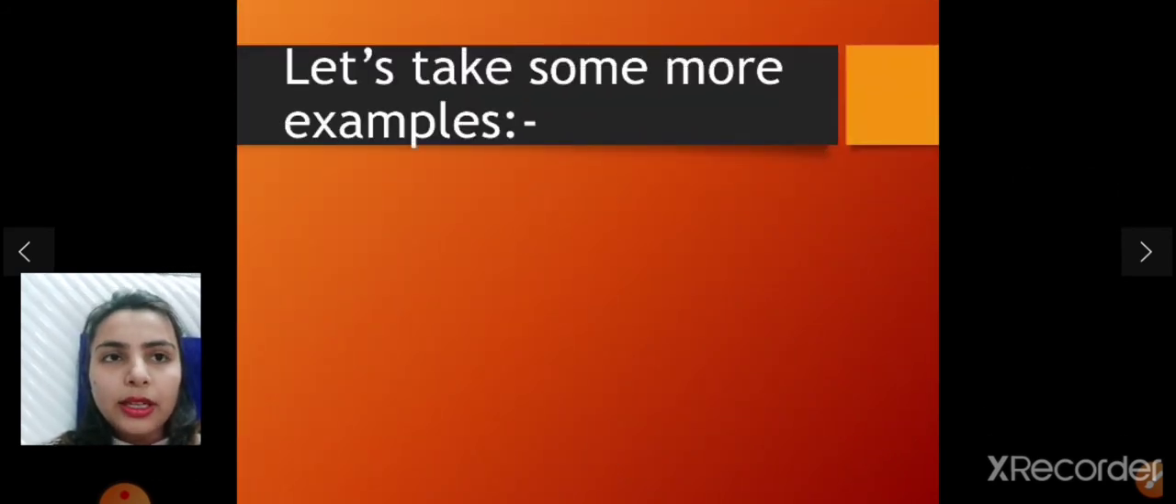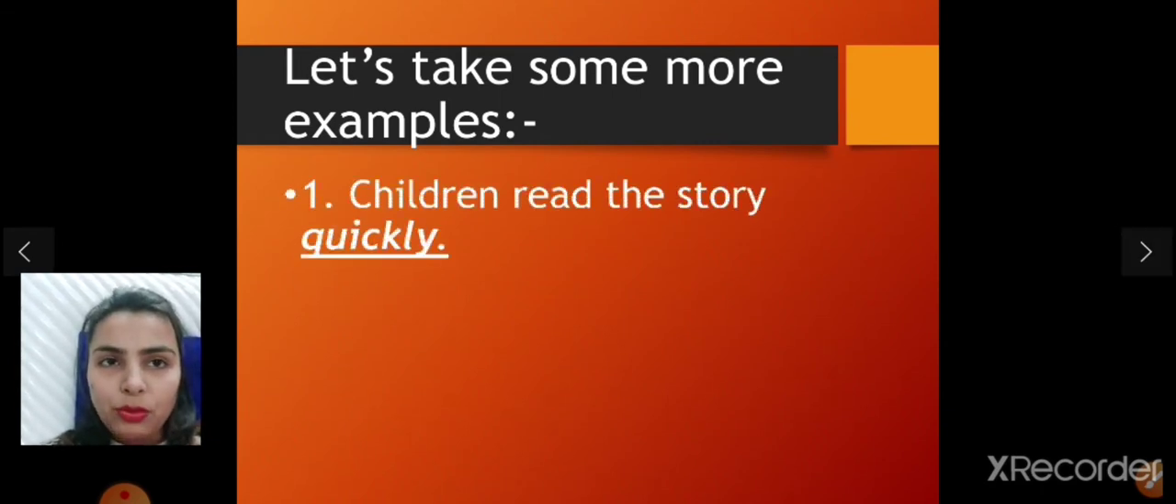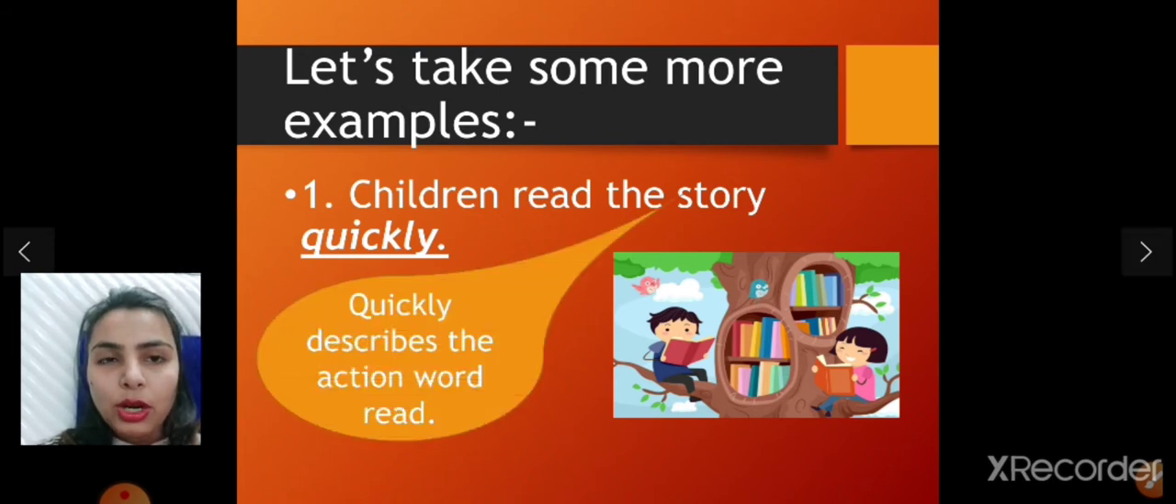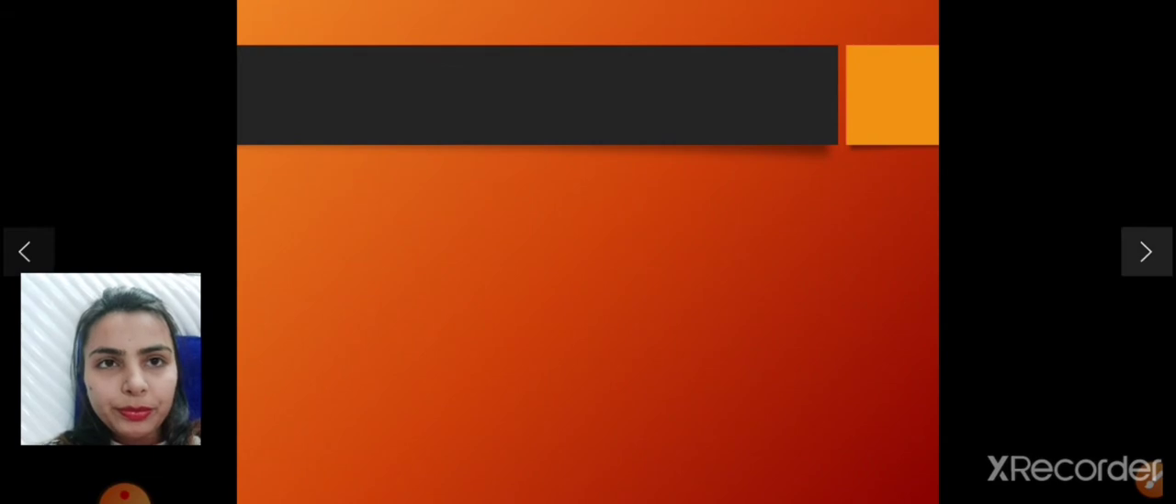Let us take some more examples. Here, quickly describes the action word read. So the action word is read, and quickly describes it. Now see the next sentence.